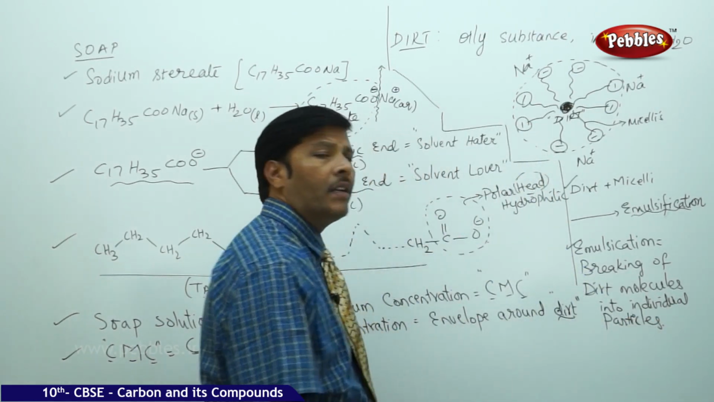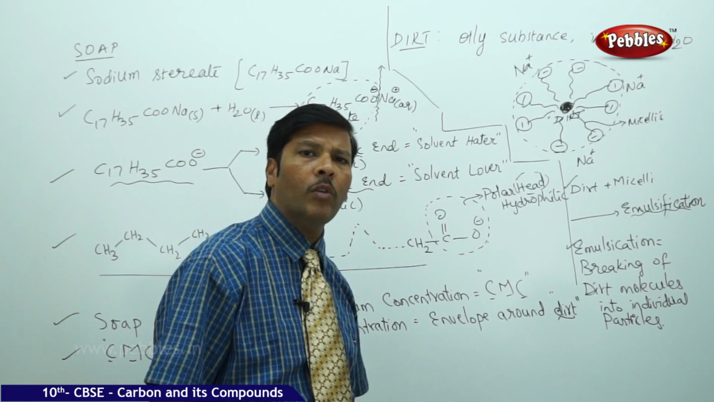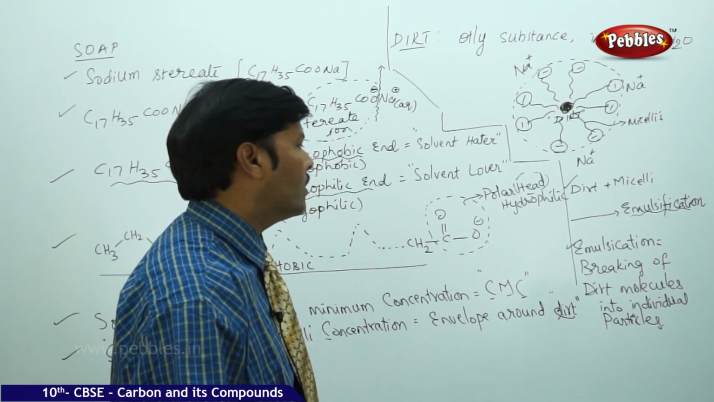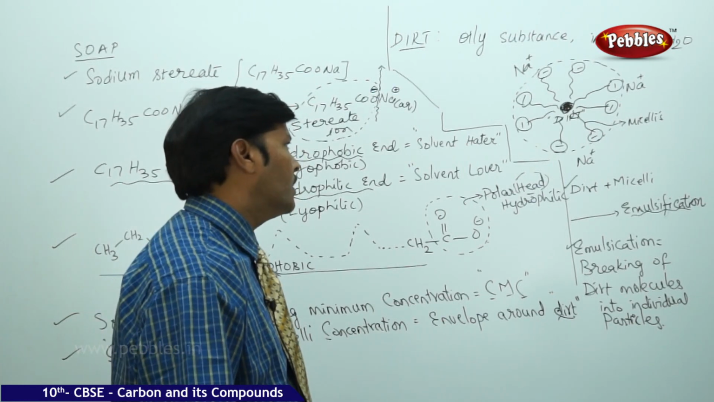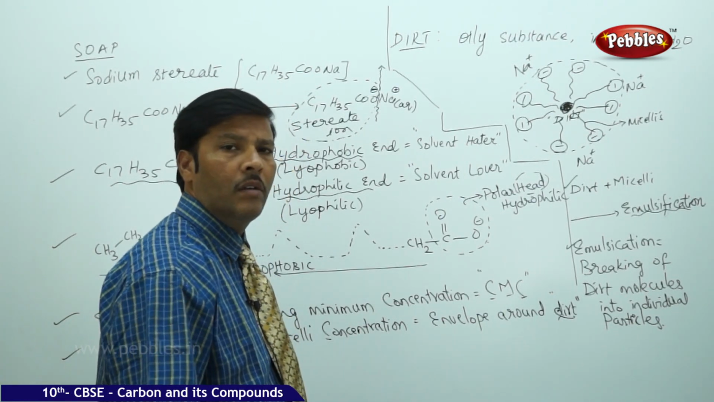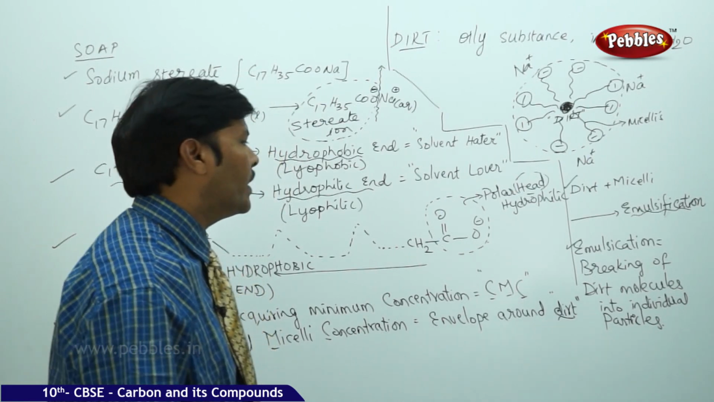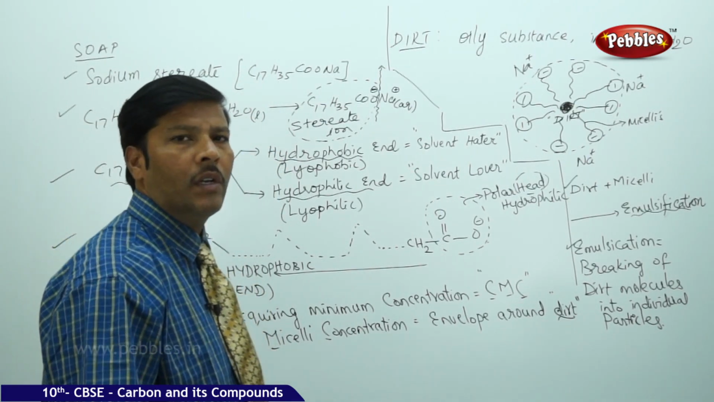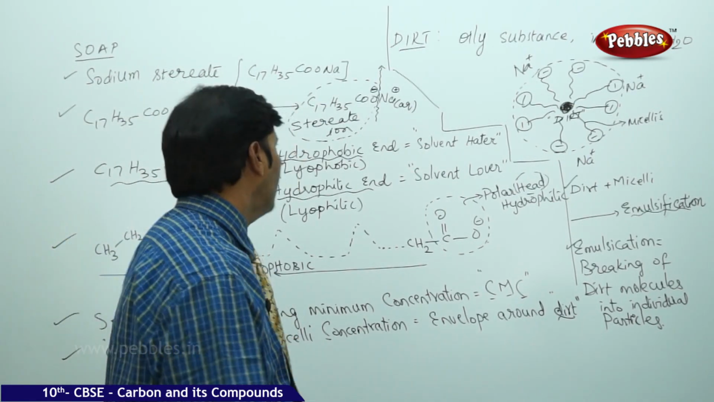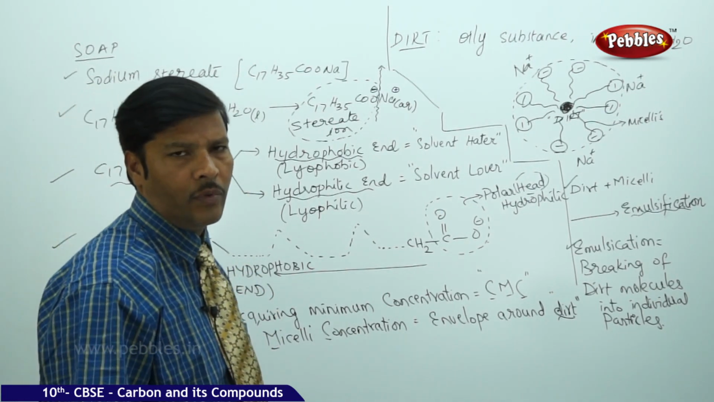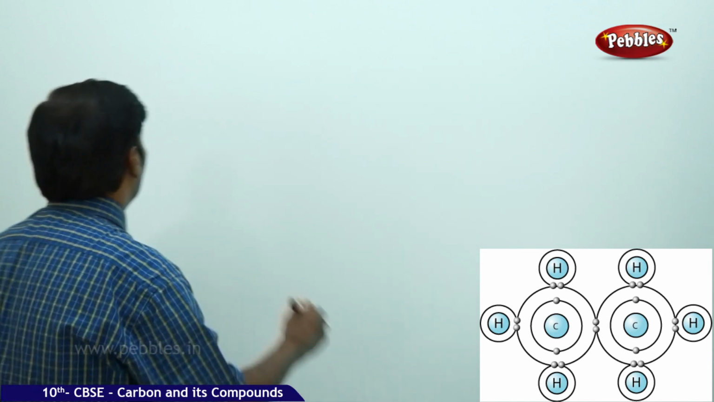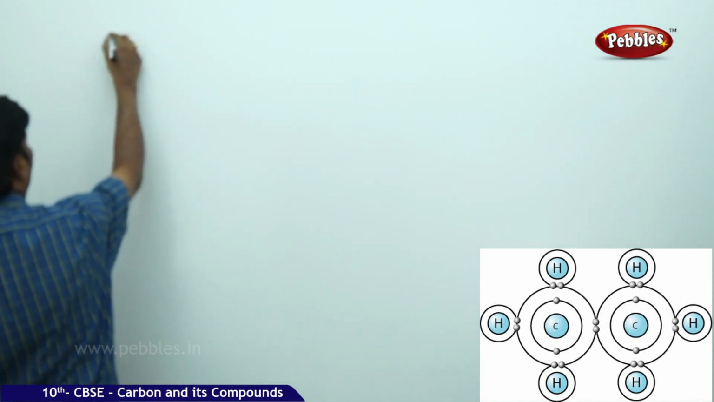Through this mechanism the dirt molecules are removed from the surface of the cloth, and the cloth is free from the dirt layer present over it. Soap plays a very important role in removal of the dirt. That is the cleansing action of soap, and this is the concept of soap. The next part of the discussion is, let us have some exercise.